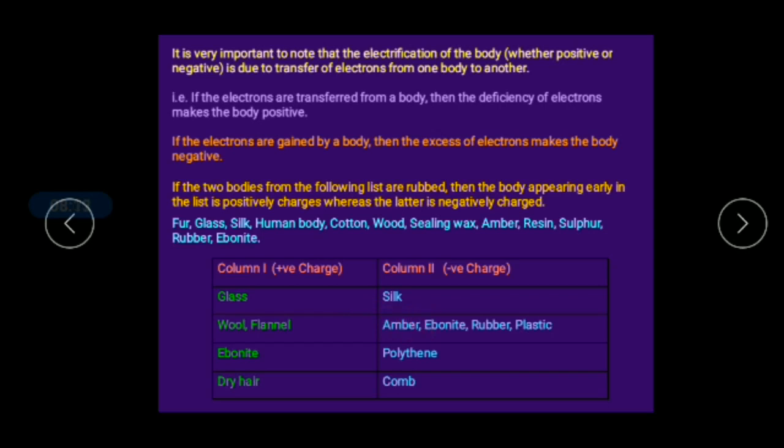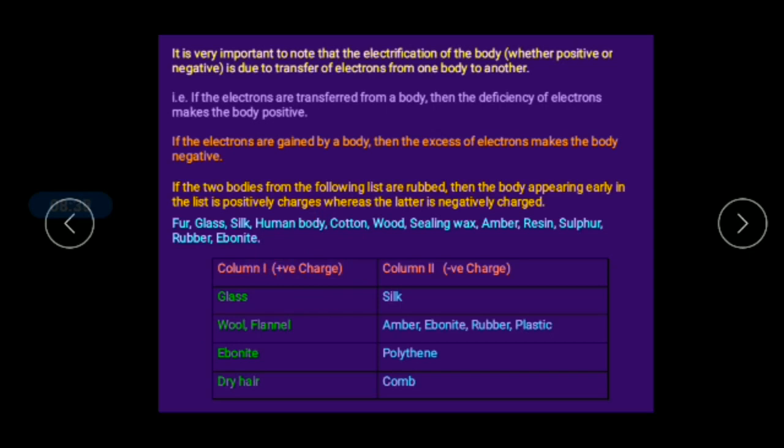And the ebonite, rubber, plastic. These are the materials which are rubbed with a woolen cloth or animal fur. When you rub these materials, the wool or the fur cloth acquires positive charge, and the amber, ebonite, rubber, plastic acquire negative charges, right?